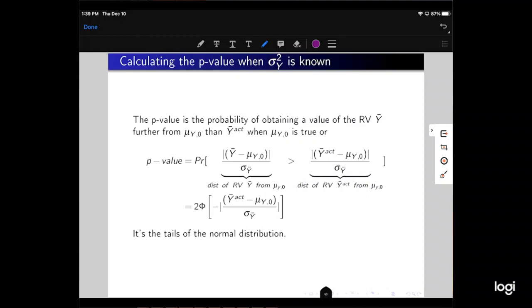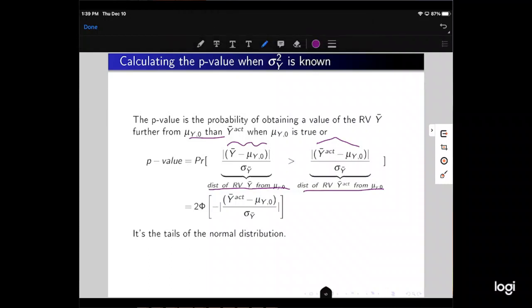Or in math, here we have the probability of obtaining a value of the random variable y bar further from the null, that's this part here, or the distance of the random variable y bar from the null, and then further than the y bar actual. That's this part here. So we're just taking the difference, that's what we're talking about, the distance from, or a value that's further from.